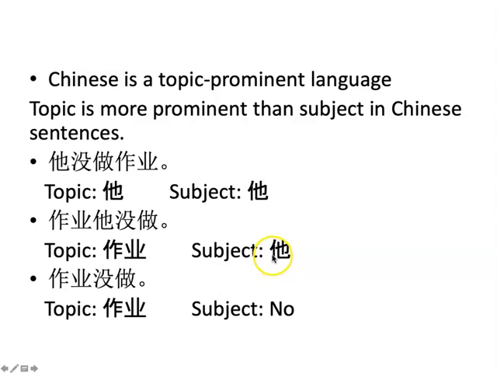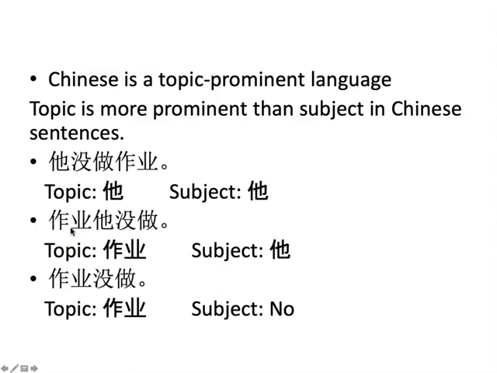Remember, the definition of a subject is the noun phrase, in this case 他, a pronoun, that is in the doing or being relation with the predicate. Doing is the agent, the person or object that performs the action. So 做, do, is something performed by the agent, he. So he is the subject.